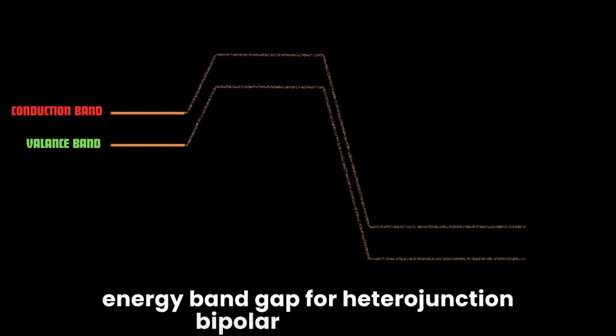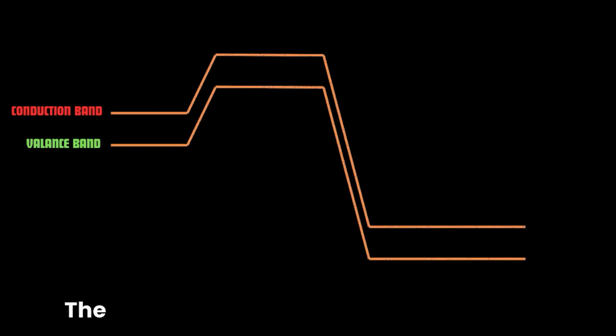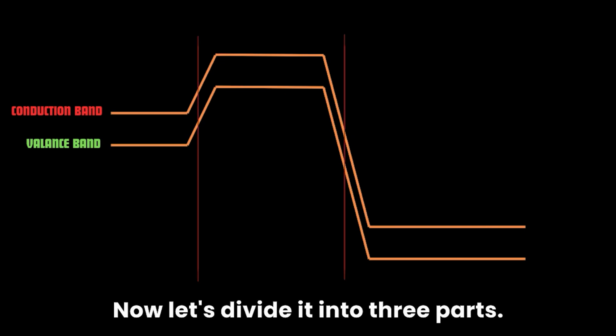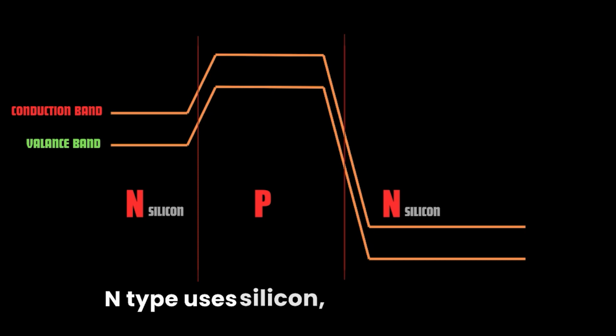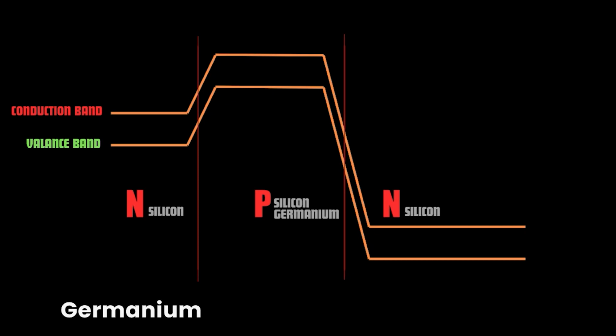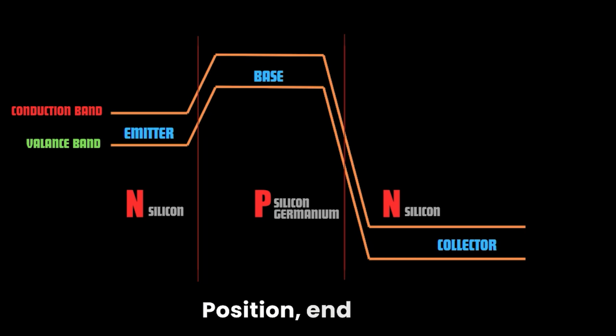Then, let's take a look at the energy bandgap for heterojunction bipolar transistors. The upper line is still the conduction band and the lower line is the valence band. Now, let's divide it into three parts. This structure uses the NPN junction system. N-type uses silicon and P-type uses silicon germanium. The emitter is placed on the left N-type, the base in the middle, and the collector junction on the right N-type position.